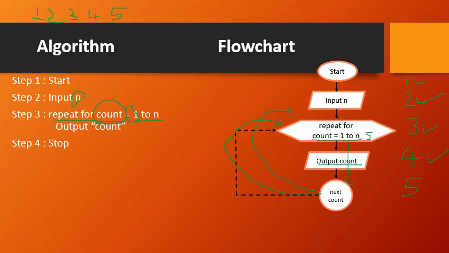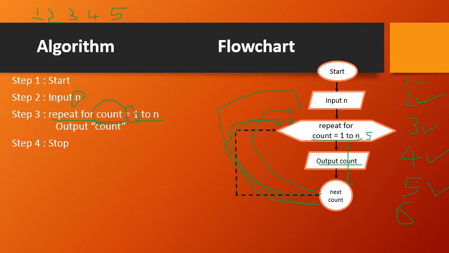Now come back again to the repeat for statement. In the repeat for statement, count should be 1 to 5 in order to execute the output count. The present value of count is 5. Does this 5 lie between 1 to 5? Yes, it is true. Since it is true, again output count has to be done. So 5 is displayed. The next step is next count, so the value of count will be 6.